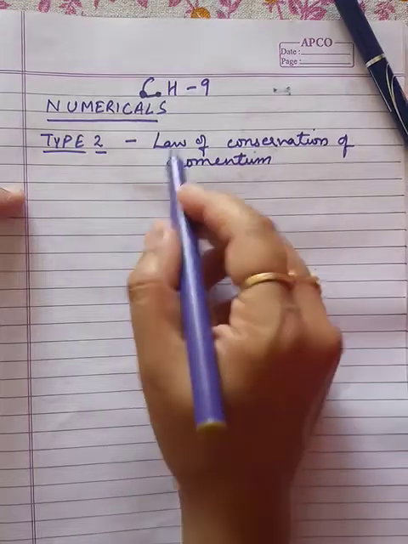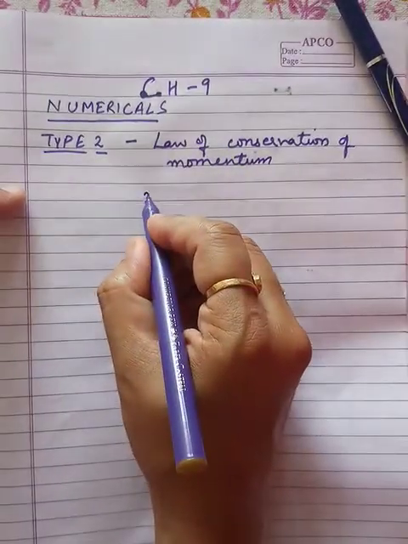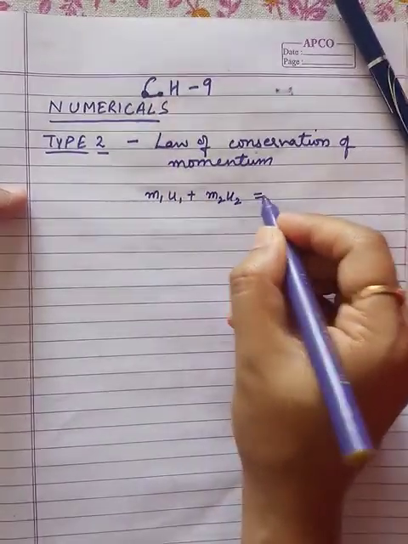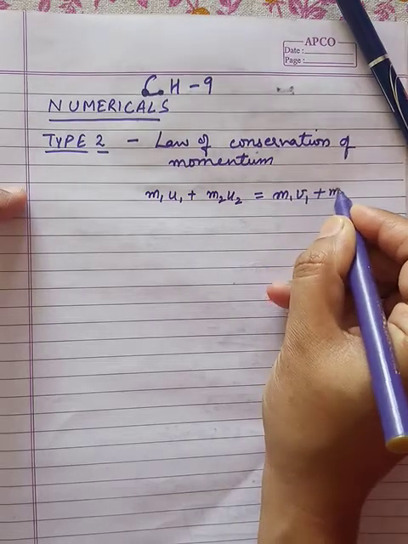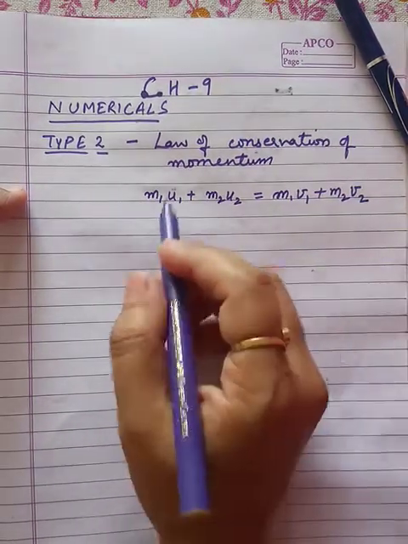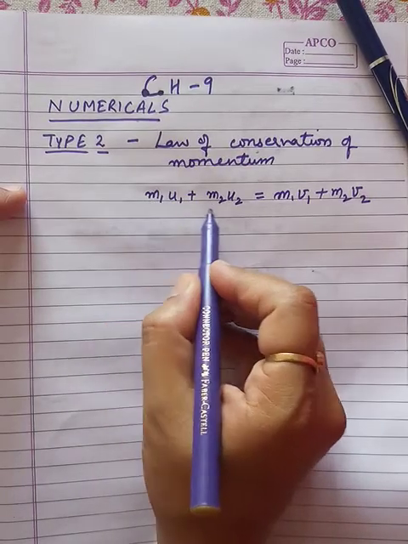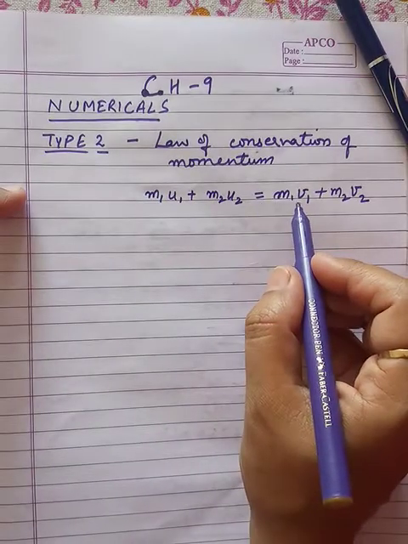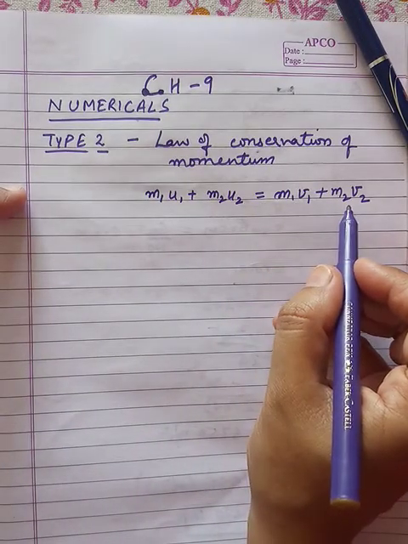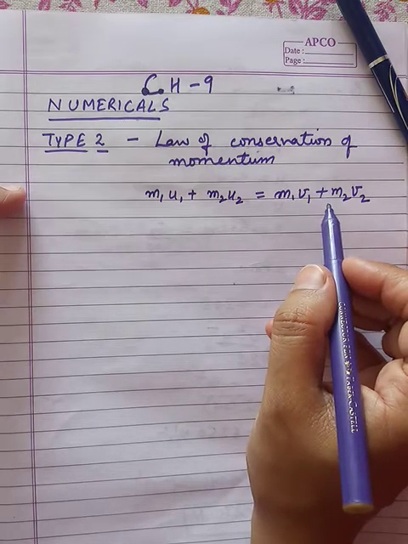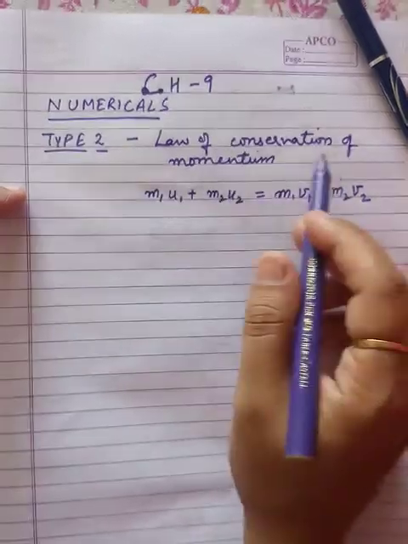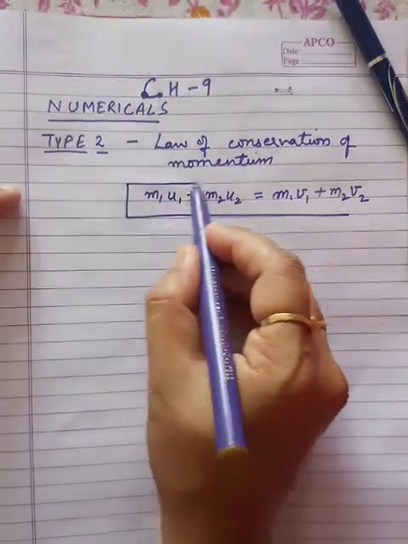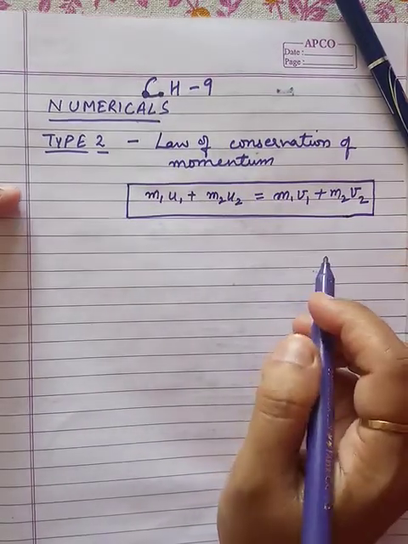We have done in this topic one formula, that was m1u1 plus m2u2 is equal to m1v1 plus m2v2. That means total momentum before collision, or total initial momentum of a system, is equal to total final momentum of the system, or after collision the momentum remains the same. That is the law of conservation of momentum. Based on this formula we will be considering the type 2 numericals for this chapter.